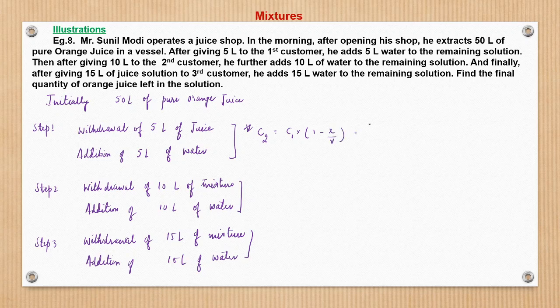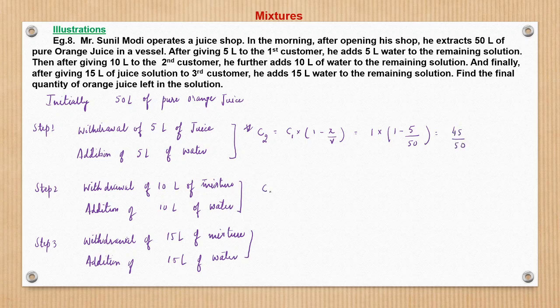So initial concentration was 1, right? Pure juice into 1 minus the withdrawn amount, 5 liter, upon the initial volume, 50. I can write this. So this is 45 by 50.